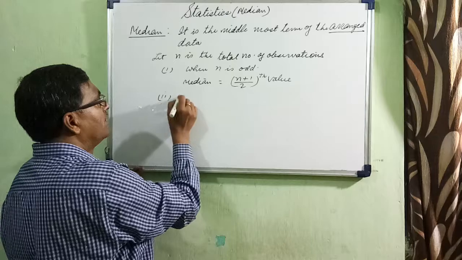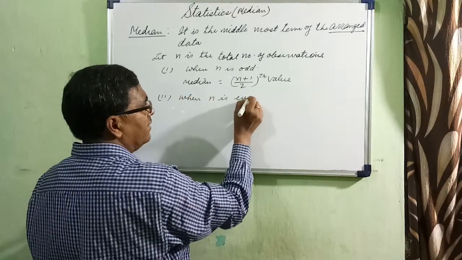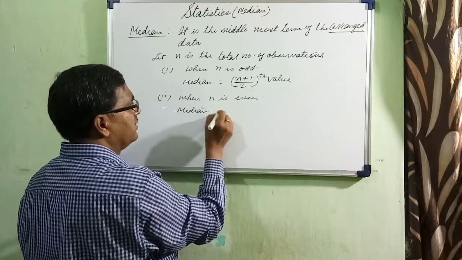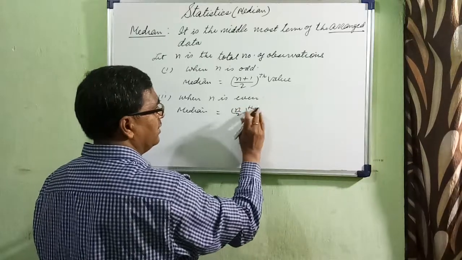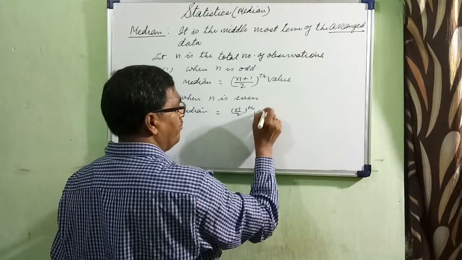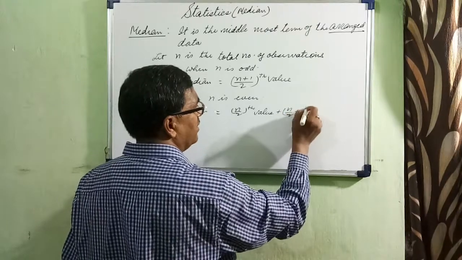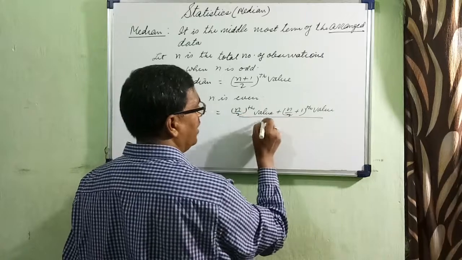Second, when n is even, then the median is equal to the n by 2th value plus the (n by 2 plus 1)th value, divided by 2.